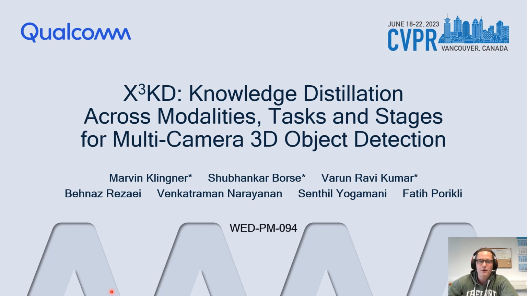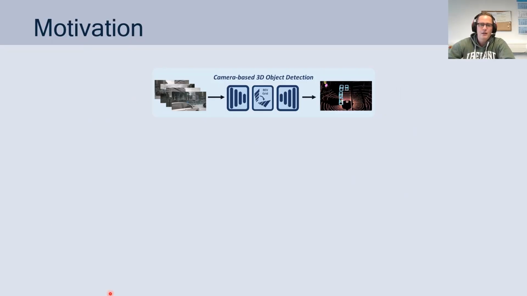Hi, I'm Marvin, and today I'm presenting our work X3KD, Knowledge Distillation Across Modalities, Tasks and Stages for Multi-Camera 3D Object Detection. As indicated by the title, in our work we address the task of multi-camera 3D OD, meaning that images from multiple cameras are processed by a neural network which outputs surround view 3D bounding boxes.